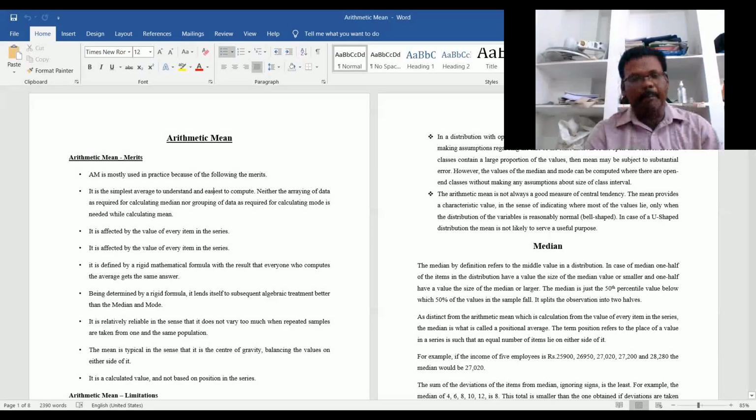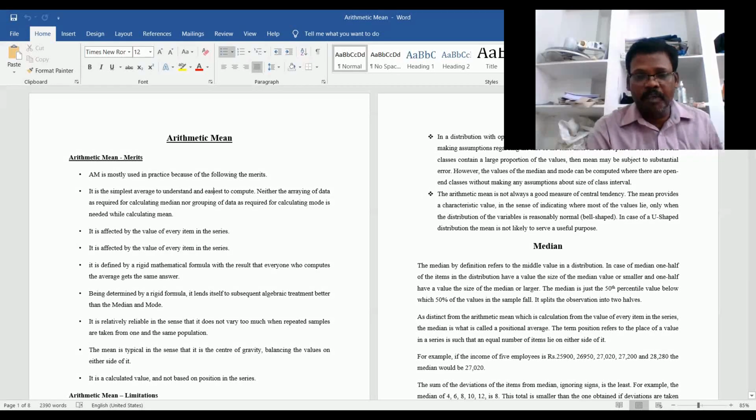But the median is based on position. That's why it is called a positional average. The term position refers to the place of a value in a series such that an equal number of items lie on either side of it.